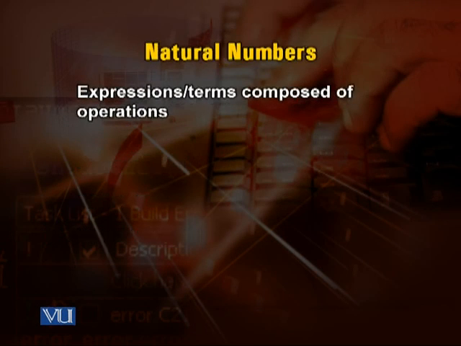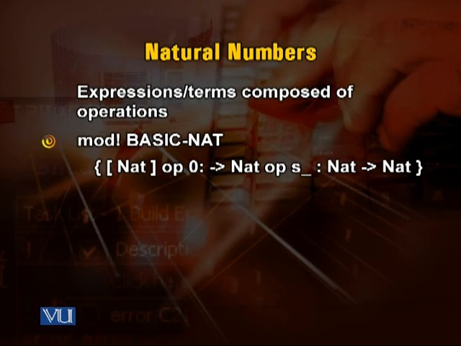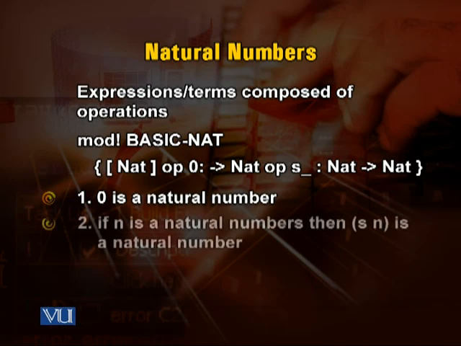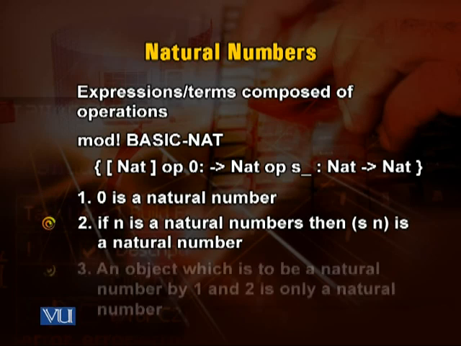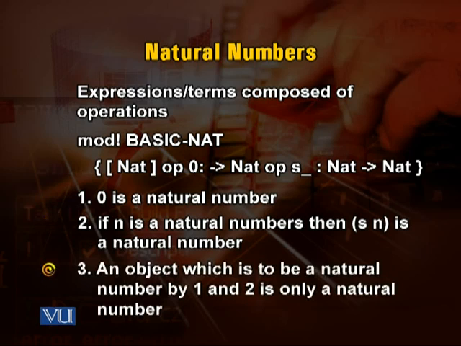Now we have the expressions and terms which compose the operations. So we have this mod! BASIC-NATURAL. So we have this natural, op 0, op S. This is the old specification that we have just written. Now we have 1, 0 is a natural number. 2, if n is a natural number, then S n is a natural number. Number 3, an object which is shown to be a natural number by 1 and 2 is the only kind of natural number. So this is the definition of natural numbers.